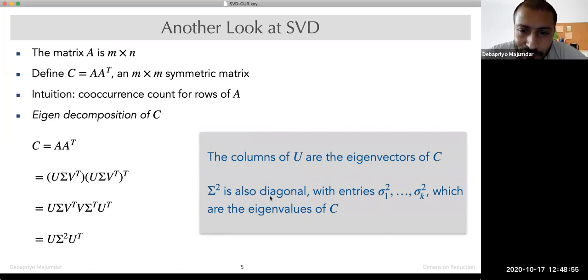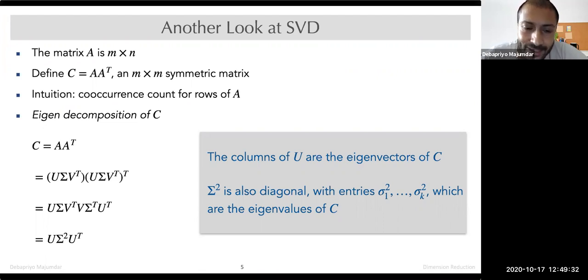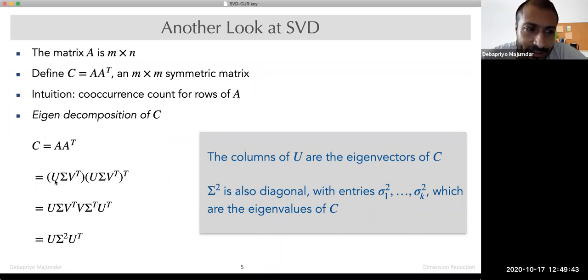And sigma square is also diagonal, with each entry squared, and these are the eigenvalues of C. So if you take the row cross row symmetric matrix A A transpose for any matrix, A doesn't have to be a special matrix, A can be any m cross n matrix, then U gives you the eigenvectors of C, and sigma square gives you the eigenvalues of C. Essentially, when your goal is to capture the relationship between different dimensions, you can do this, or you can do it from A, and you get your eigenvectors and eigenvalues.